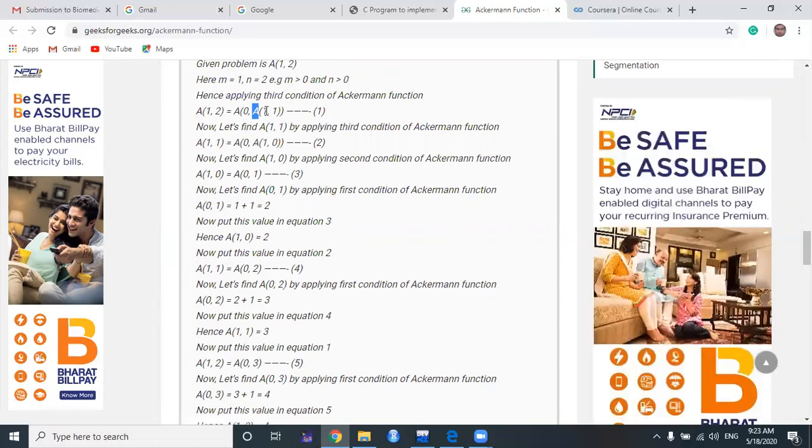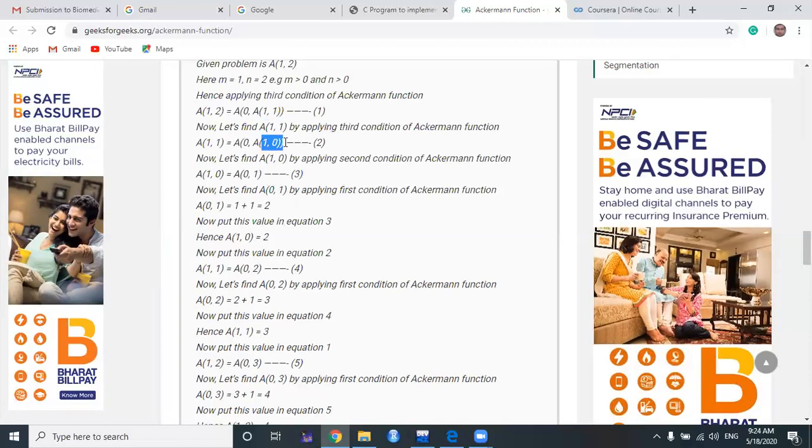Now in the second case, we are solving this internal recursive call, the Ackermann function a of 1 comma 1, which also satisfies the third condition, that is m greater than 0 and n greater than 0. In that case, a of 1 comma 1 equals a of 0 comma a of 1 comma 0, right? This is the internal representation of a of 1 comma 1.